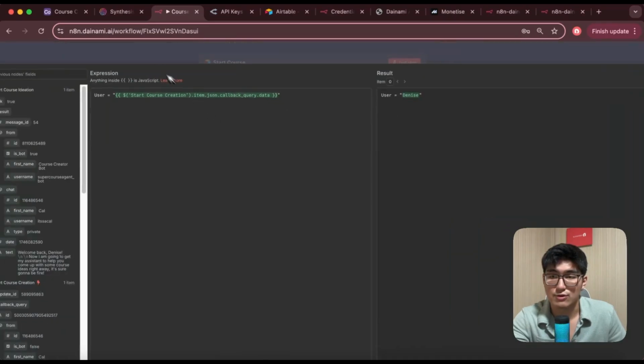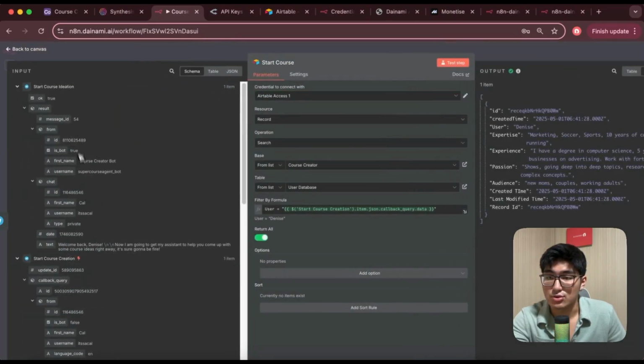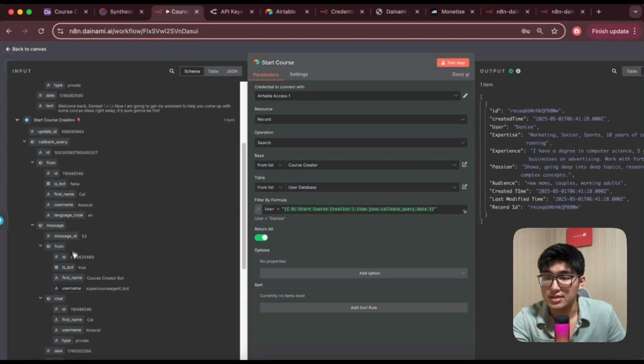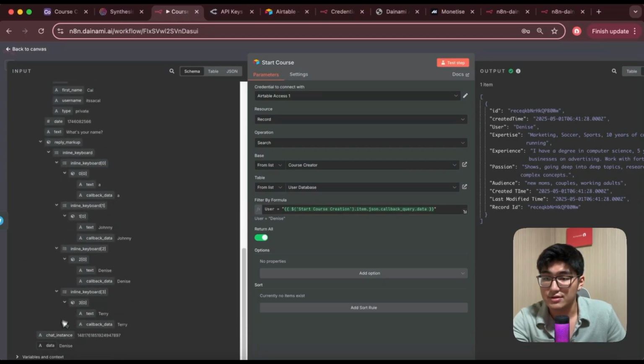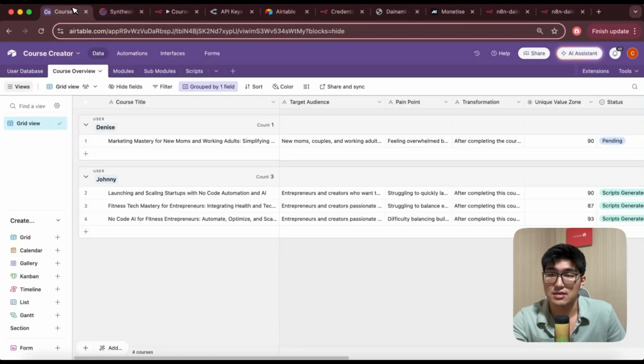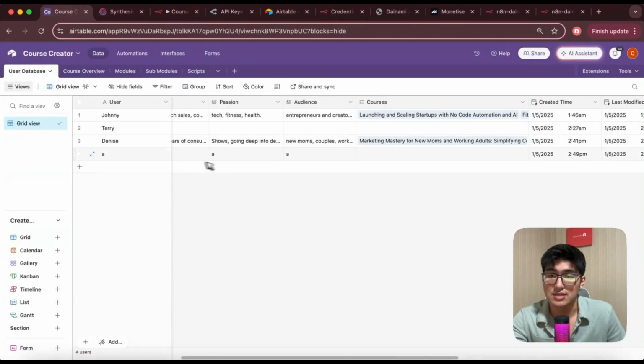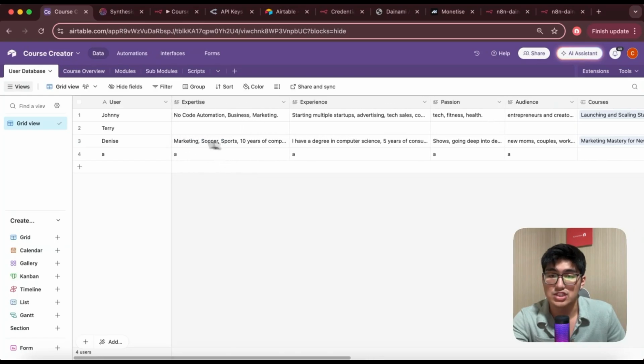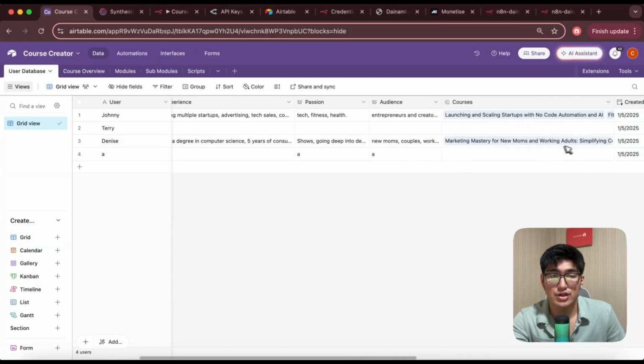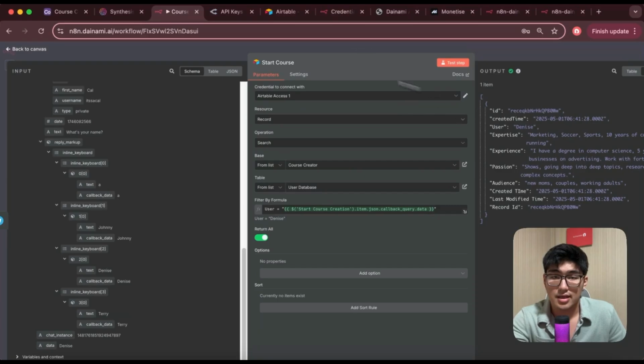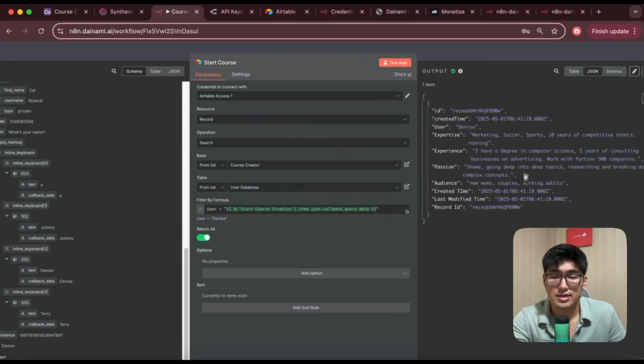And I drag this over from the previous node over here, the same thing, the data over here, the name, paste this in. And so this allows me to only find information about the user we have selected from our user database. And then this allows us to get the information like the expertise, experience, passion, and audience to generate new courses for us. Okay, and from there, once I set into that, you'll get the information over here as an output.